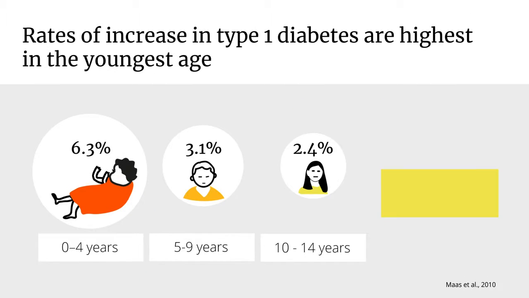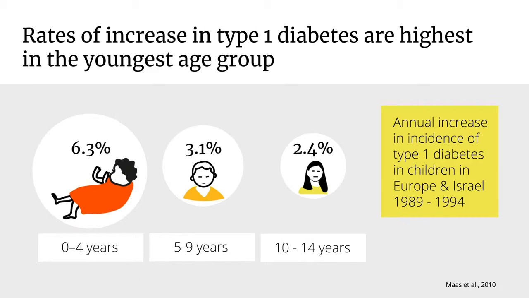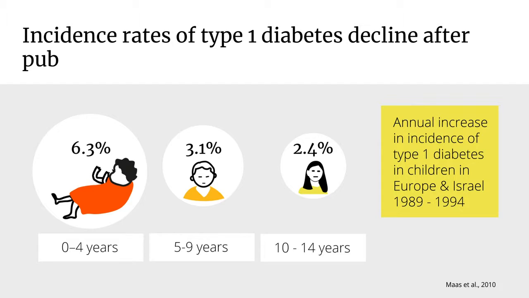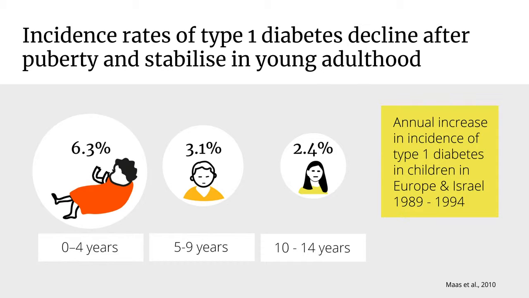Rates of increase have been found to be highest in the youngest age group, 0 to 4 years old. This earlier onset implies a longer burden of disease, as well as the more immediate challenge of caring for a toddler with type 1 diabetes. Incidence rates of type 1 diabetes decline after puberty and stabilise in young adulthood, 15 to 29 years old.